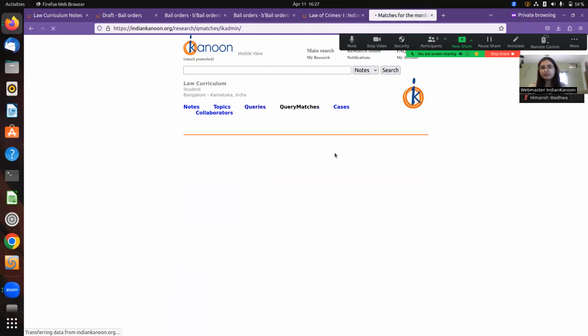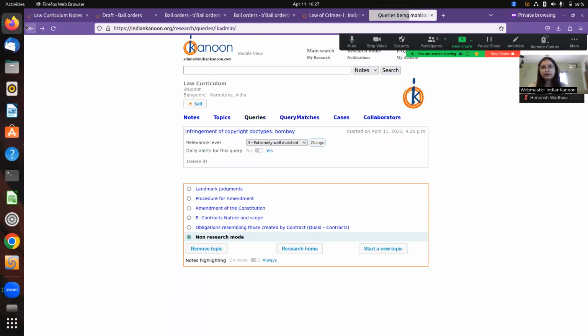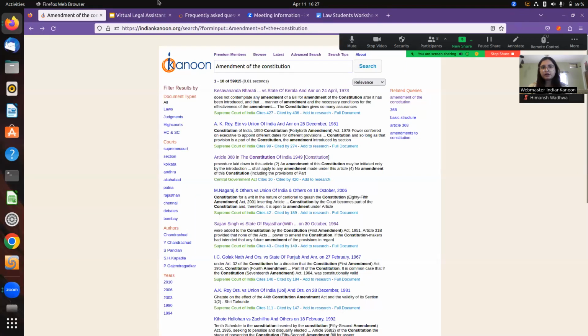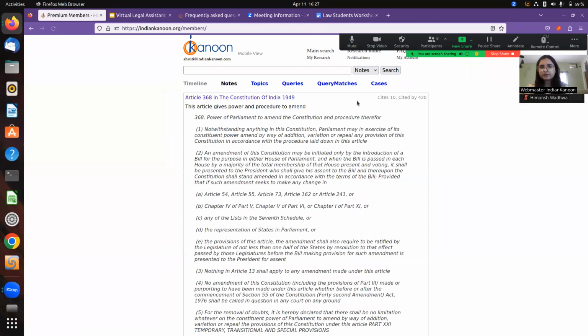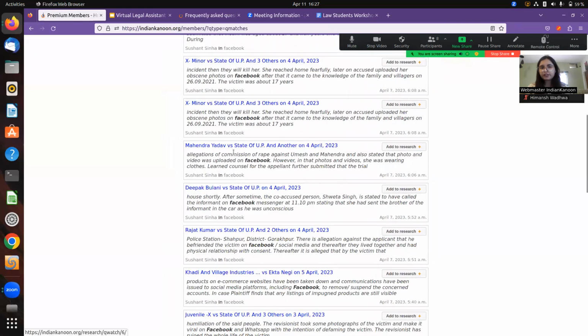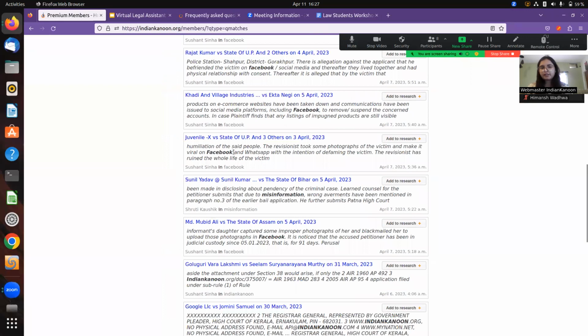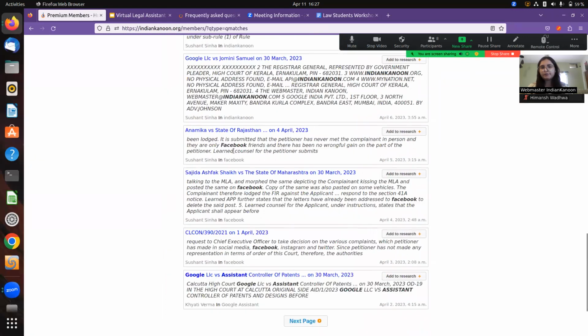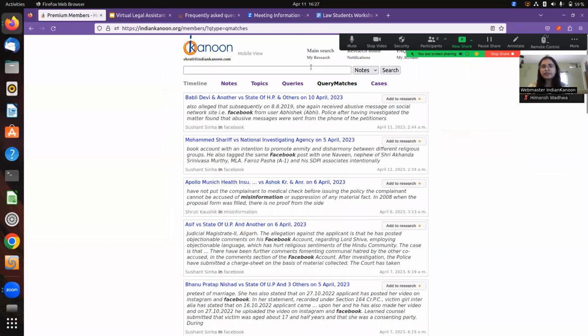Similarly, all your query matches will be present on the query matches page. For example, I have a query on a certain topic, and I have received all of these judgments that discuss that particular topic. So this is how you can create queries. You can create queries on multiple things.